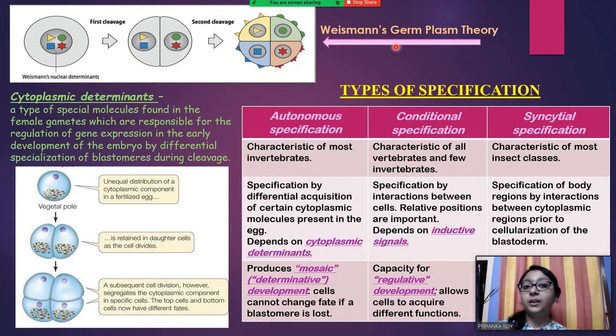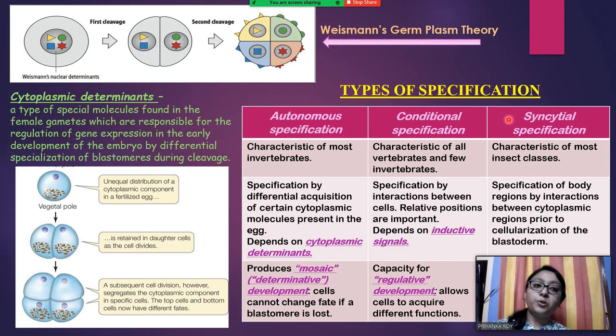At first, August Weismann gave a germplasm theory, which means that there are nuclear determinants in action. He hypothesized that during first cleavage these nuclear determinants get unequally distributed, and in second cleavage you can see that each cell has a different type of nuclear determinant. But later on this theory was abolished because you already know that the genomic content of each cell of a particular organism will always be the same. So the nuclear determinant theory is not valid. Later on it was proved that cytoplasmic determinants play a major role in this part.